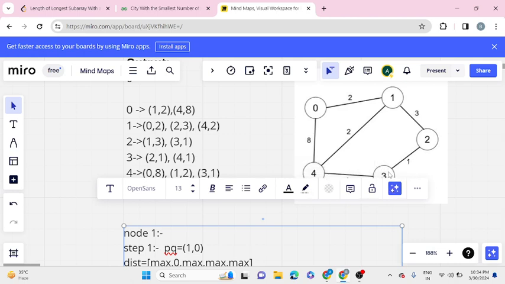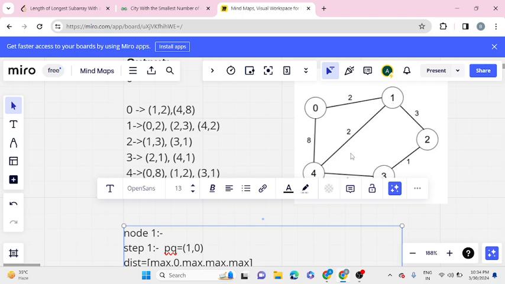So 4 and 3 are also reachable. Then 0 is also reachable. So let's take an example of 0. As you can see, between 0 and 1, the distance is 2, which is less than or equal to 3. So it is reachable, which makes it one reachable node.